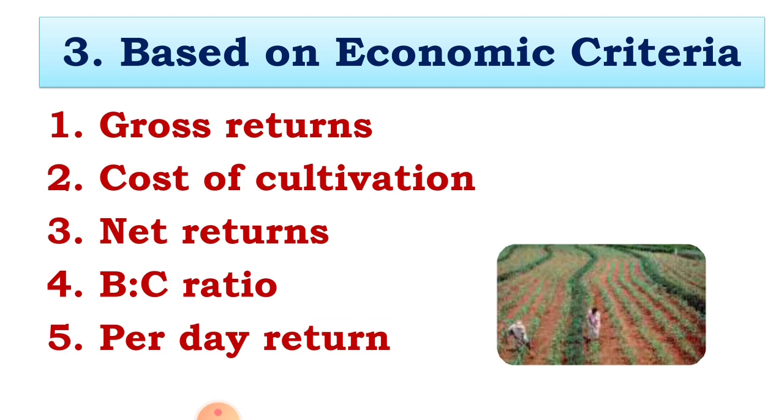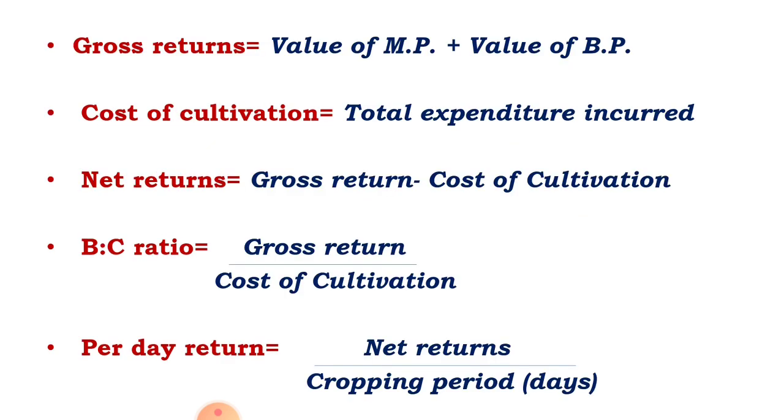On the basis of economic criteria, these are again divided into five groups. First one is gross return, second is cost of cultivation, third is net return, fourth is BC ratio, and fifth is per day return. This is a description of these economic criteria.